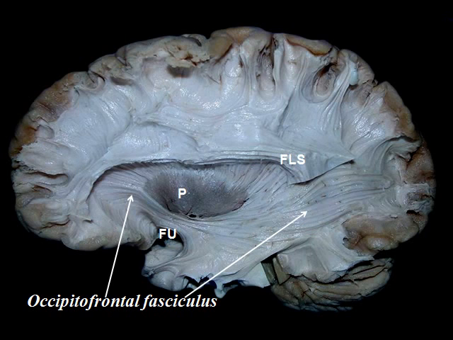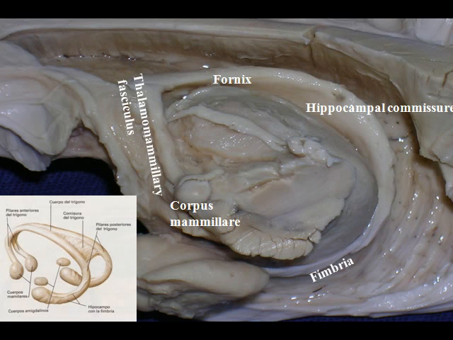G. The fornix connects the hippocampal gyrus with the corpus mammillare and, by means of the thalamo-mammillary fasciculus, with the thalamus. Through the fibers of the hippocampal commissure, it probably also unites the opposite hippocampal gyri. The gray substance of the hemispheres